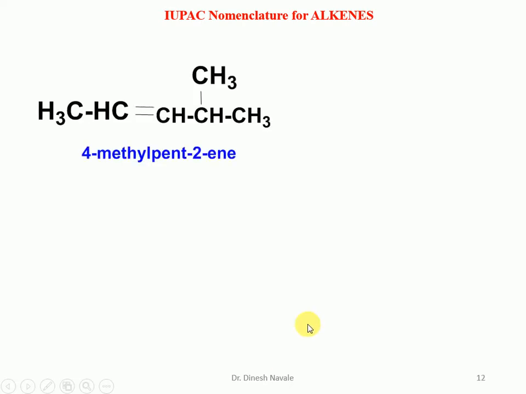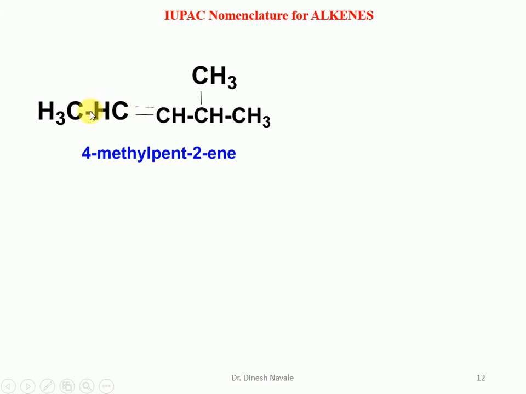So the next example is what? We have to select the longest possible carbon chain. We have to give the lowest possible number to the substituent as well as the lowest possible number to the functional group, that is the alkene. If you start the numbering from the right hand side, the lowest possible number for the alkene will be 3. But if you start from the left hand side, the lowest possible number for the alkene will be 2.